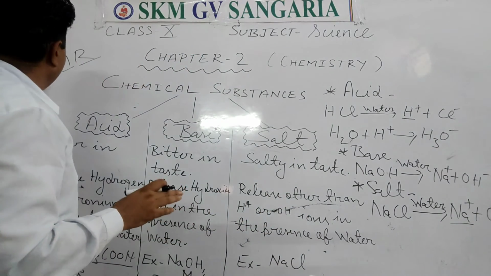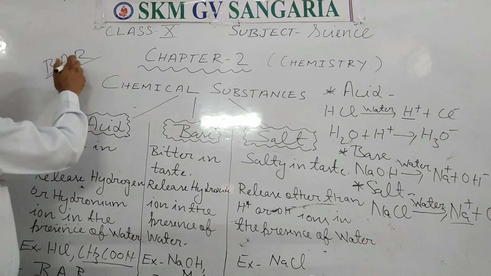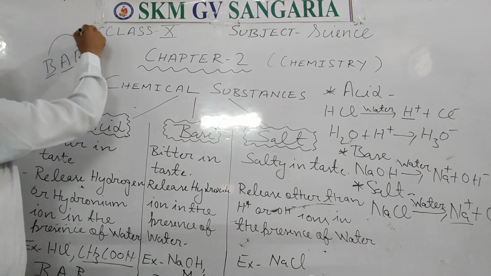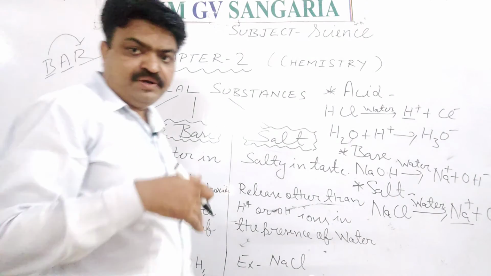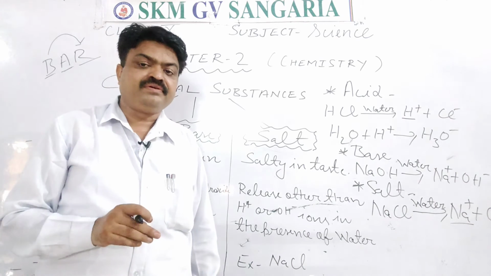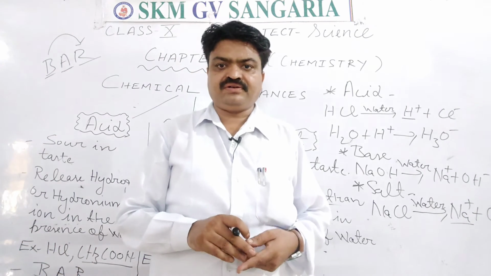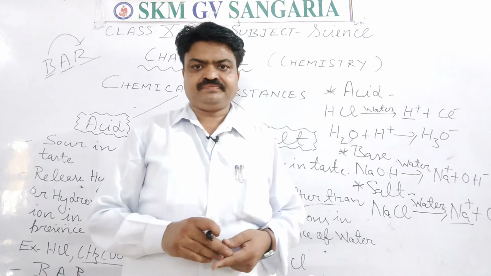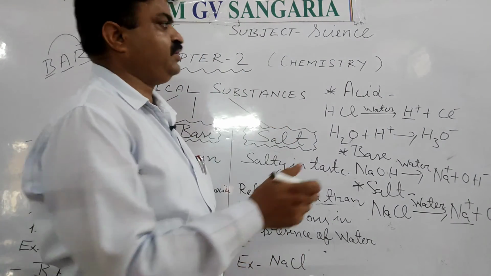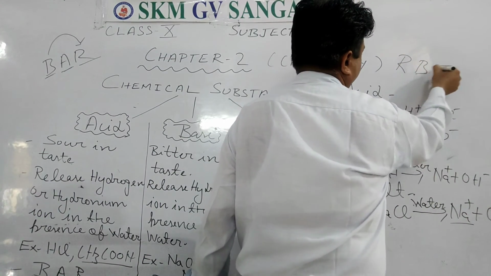In the presence of an acid, the blue litmus paper is changed into red. If the blue litmus paper is changed into red, then that particular aqueous solution is an acid, students, an acidic solution. About the base, you can learn one code, it is RUBBER.